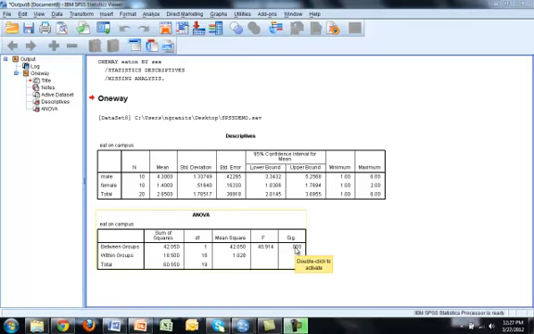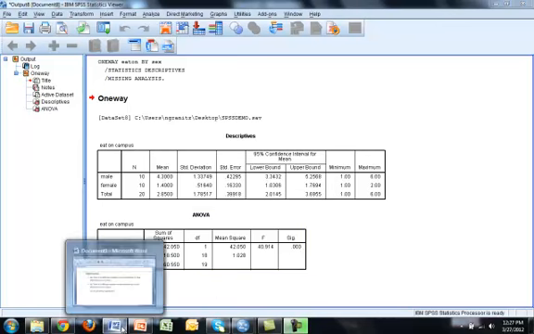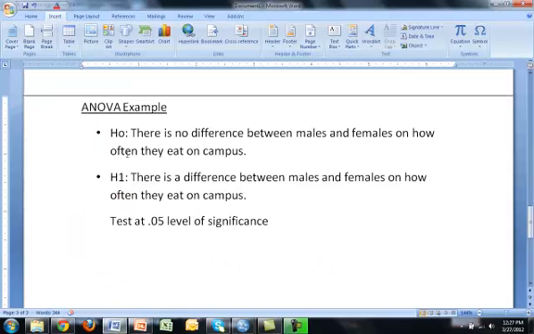Now let's go to our Word document to see what all of this means. Okay, we have H0 and H1 again because it's an Anova. H0 is there's no difference between males and females on how often they eat on campus. H1, there is a difference between males and females on how often they eat on campus. We're testing at 0.05 level of significance.